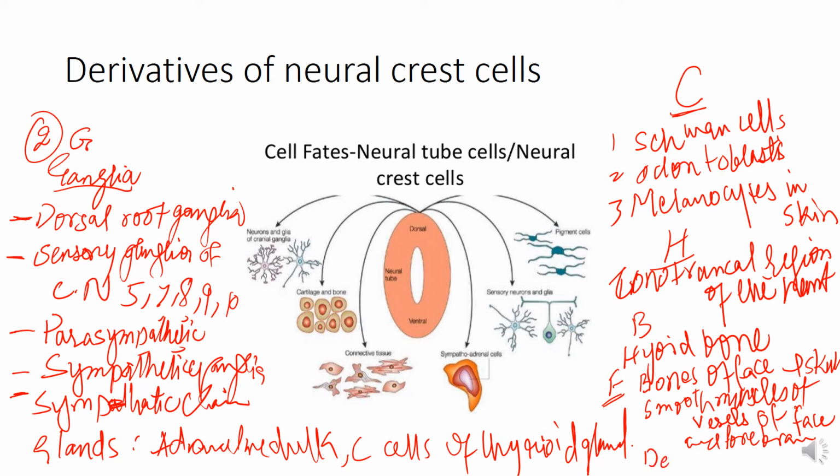Then the dermis of the face and neck. Dermis of face and neck.